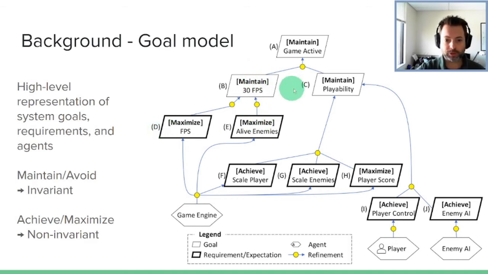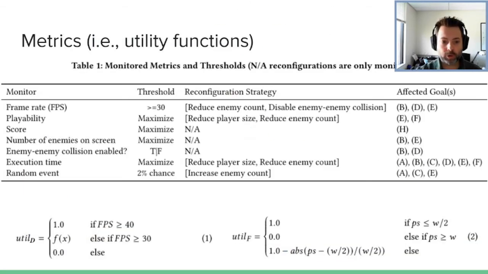There's a couple of other interesting things here too. If you see maintain or if you see avoid, those are invariants, meaning they have to always be satisfied, not good targets for adaptation. You also see achieve or maximize or minimize at times. These are non-invariants, meaning that they can be violated, albeit temporarily. Those are going to be our targets for adaptation. If they're violated, we can adapt things to bring the system back up. If it's invariant, once it's violated, we're done. That's considered a failure.